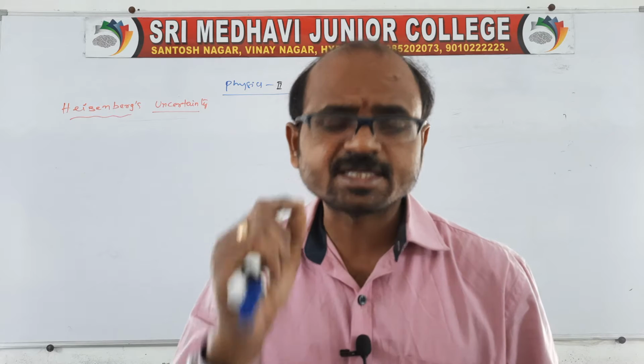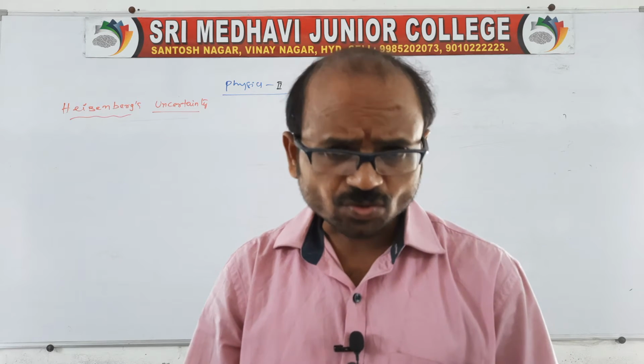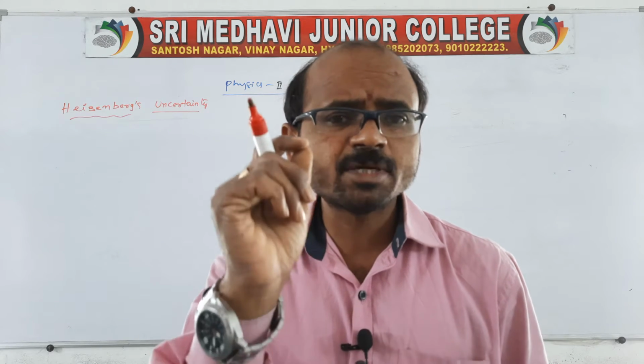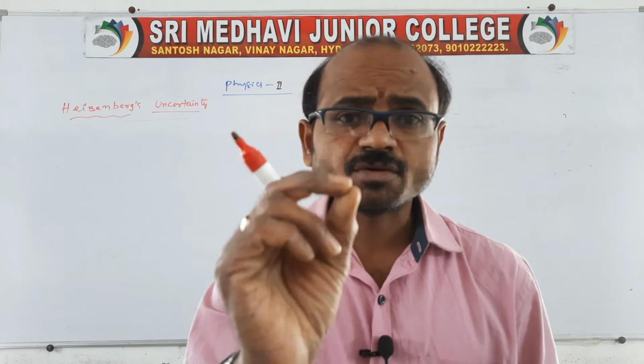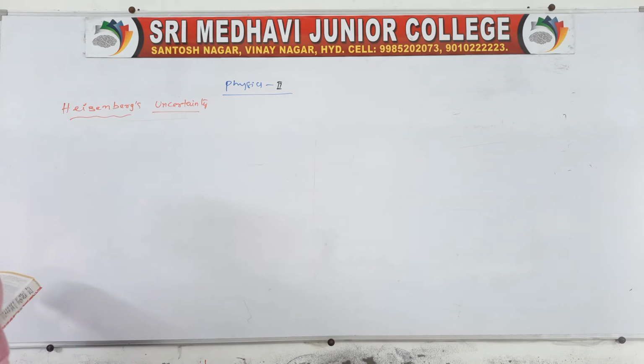The principle of uncertainty says, according to Heisenberg, it is not possible to measure both position and momentum of an electron at the same time exactly. We cannot measure the momentum and position of a given electron or particle. So that we call the uncertainty principle. We cannot measure both momentum and position.